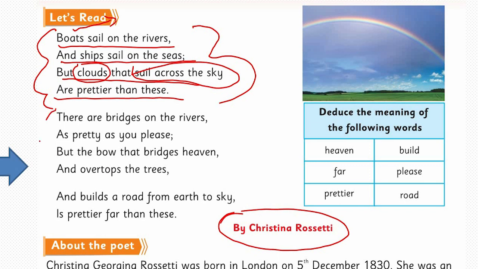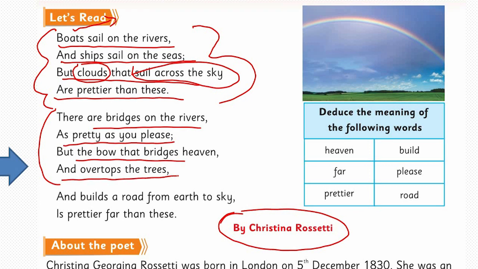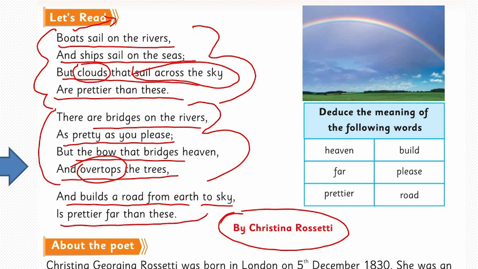So let's move to the another stanza. There are bridges on the river, as pretty as you please, but the bow that bridges heaven and overtops the trees. Here again, the beauty of the nature and the man-made things. The bridges, and there is bridges heaven and overtops the trees, which looks more beautiful. And builds a road from earth to sky is prettier far than this.